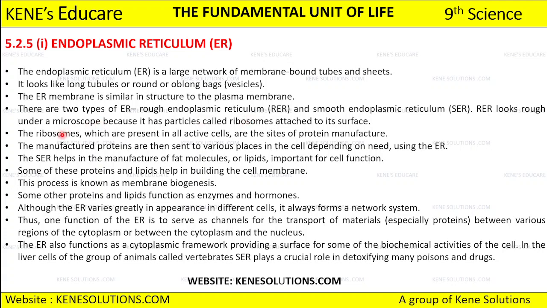Okay, so the ribosomes which are present in all active cells are the site of protein manufacture. Why are ribosomes important in our cells? Because they are the site of protein manufacture. Ribosomes help in manufacturing the protein. So whatever manufactured protein we get from the ribosome, we send that to various places in the cell depending on need using the endoplasmic reticulum.